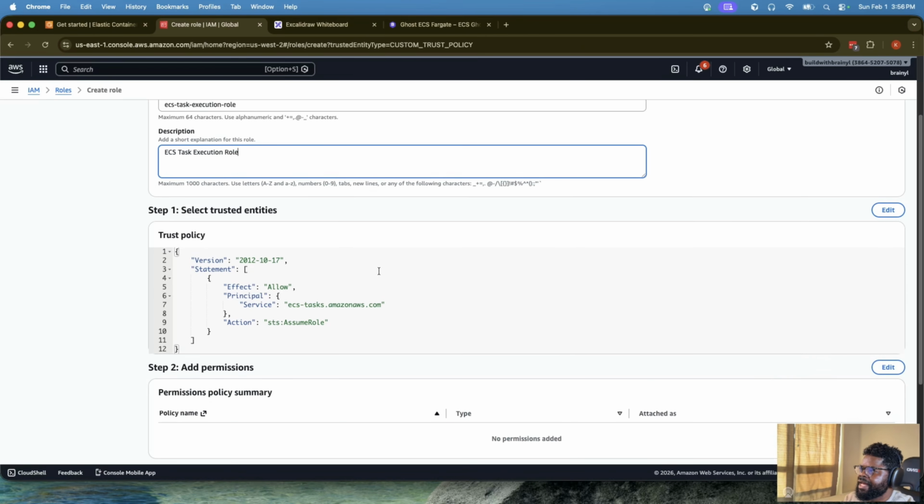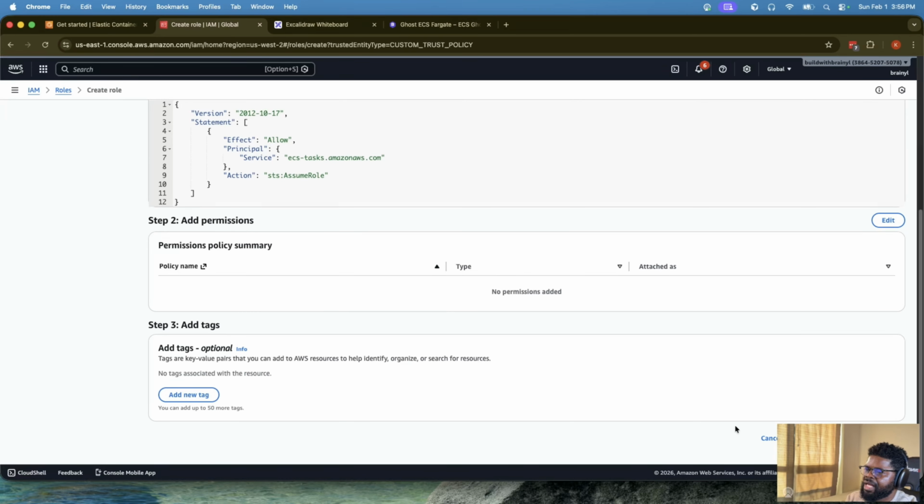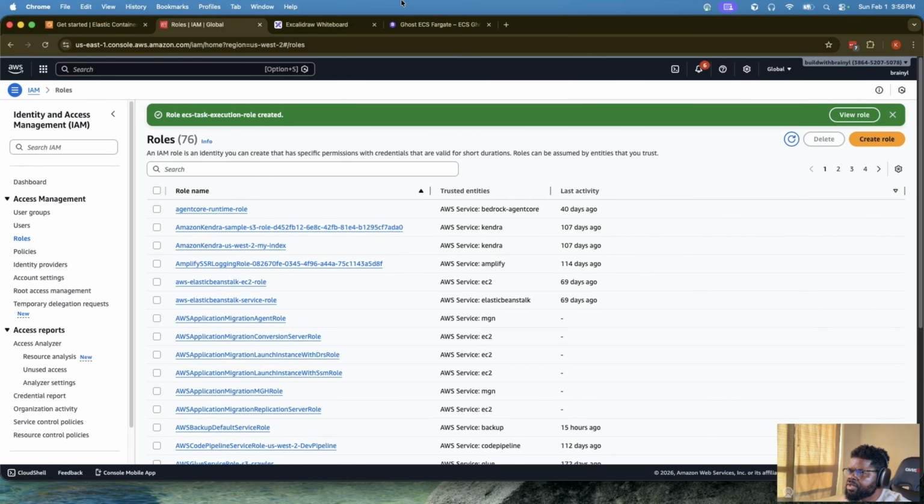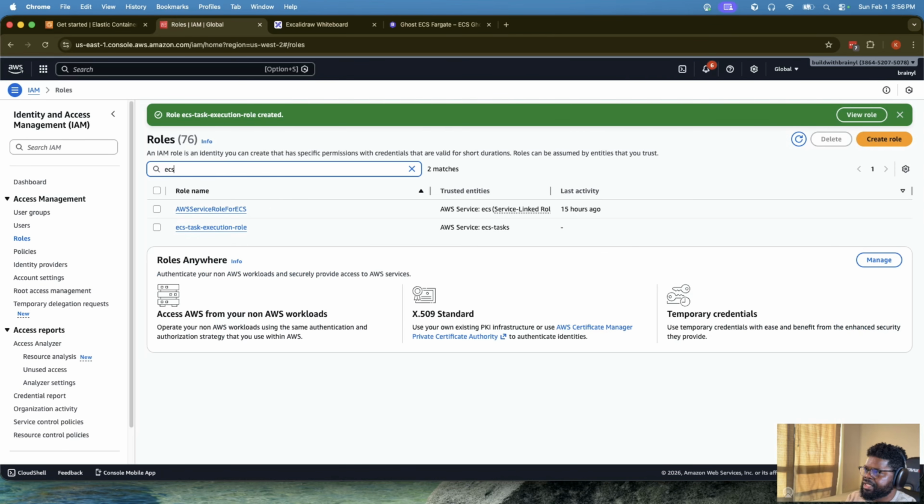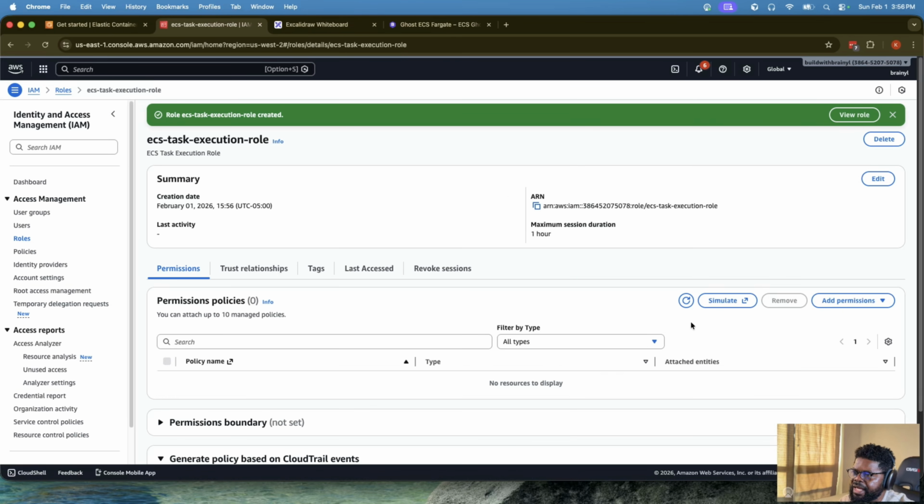So we'll do this. And then it has this trust policy. I'm just going to create a role. So I'm just going to search for the role we just created. So ECS task execution role is here. I'm just going to add a permission. All these things are things I've also discussed, like inline policies, what they mean, attaching managed policies, and what they